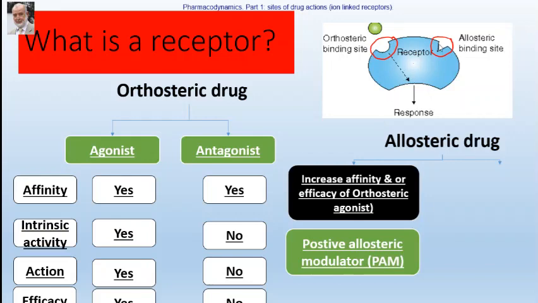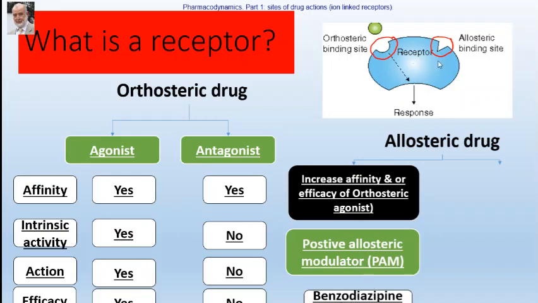They have no effect on their own, but once they bind to the receptor macromolecule, they either increase the affinity or the efficacy of the orthosteric agonist. Maybe the most famous examples are the benzodiazepines, which act as positive allosteric modulators on the GABAA receptor.